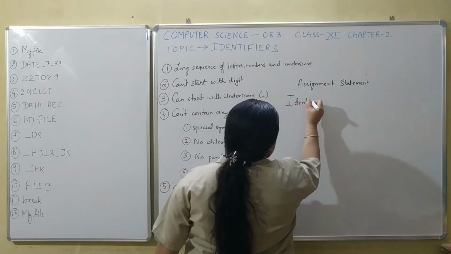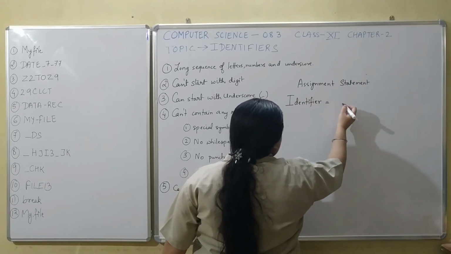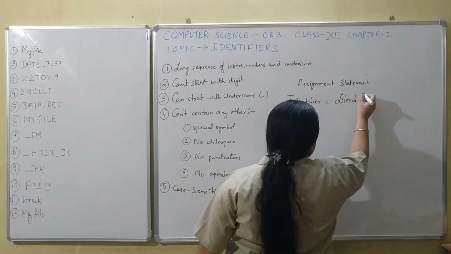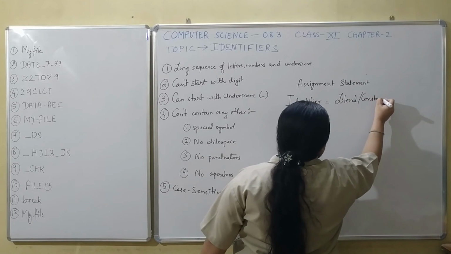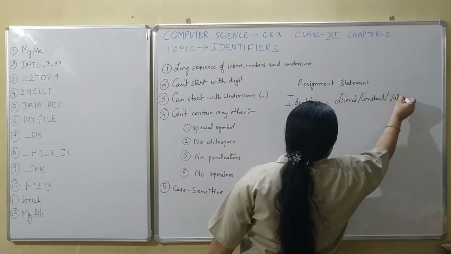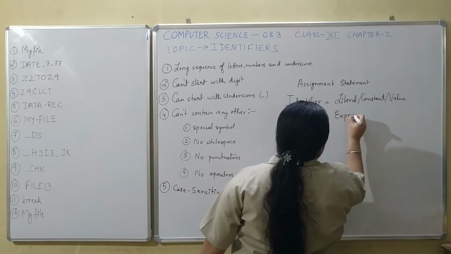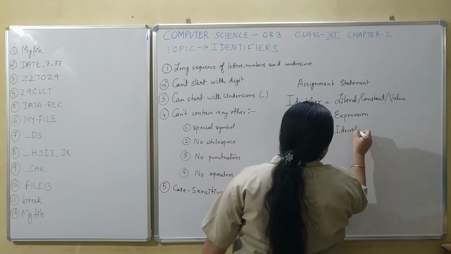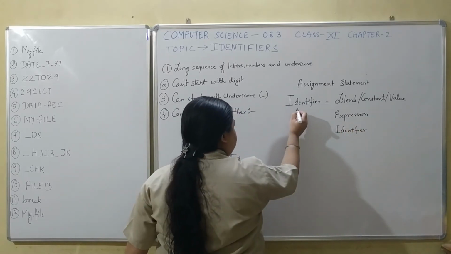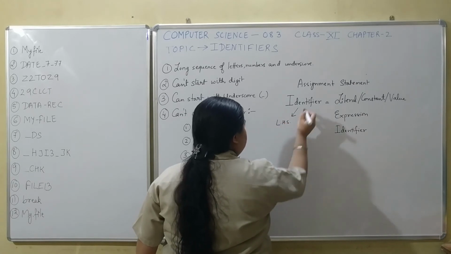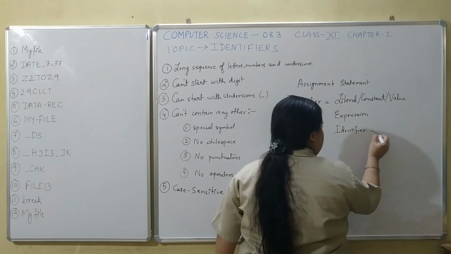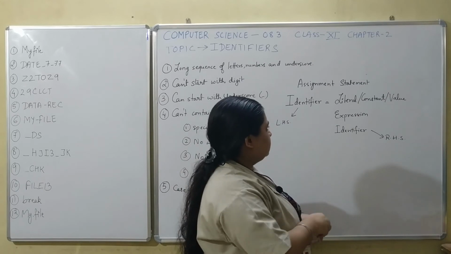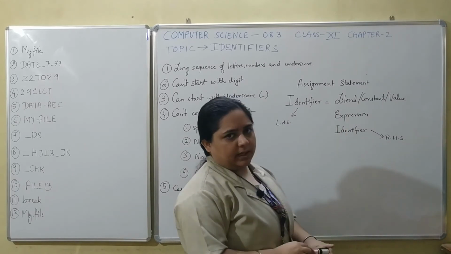Identifier equals either any constant, that is a literal, or any value, any expression, or any other identifier. Your left hand side will always be an identifier, whereas your right hand side can be any one of these. It could be any literal, it could be any expression, it could be an identifier.